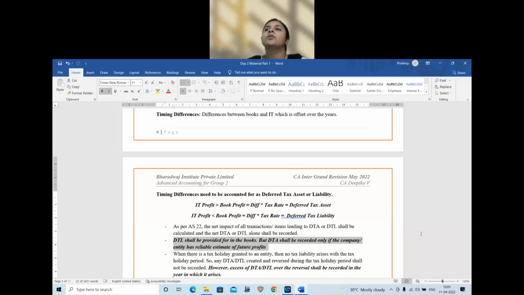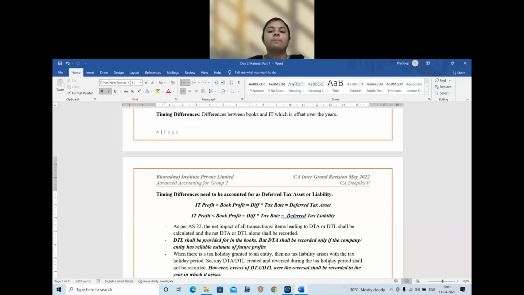Okay. Your primary questioning area will be that they will give you certain line items, and you have to calculate whether DTA or DTL arises on such items. Now, when it comes to a tax holiday period, what is a tax holiday period? A period for which there is no tax payable by the company.